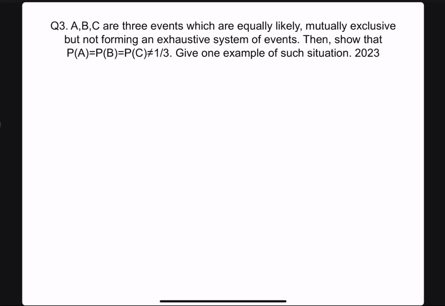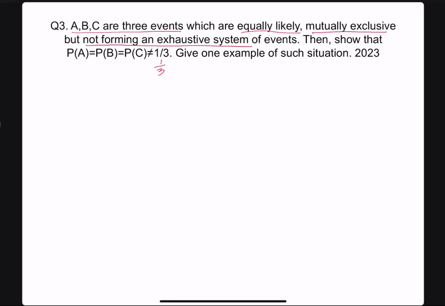Here, A, B, C are three events which are equally likely, mutually exclusive. If you know the definition, then you will understand what it means. But not forming an exhaustive system of events. Equally likely means 50-50 chance. Mutually exclusive means when one has already occurred, it forecloses the others from happening. Forming an exhaustive system means all the possible outcomes. Then show that P of A equals P of B equals P of C is not equal to 1 by 3. Give one example of such a situation.